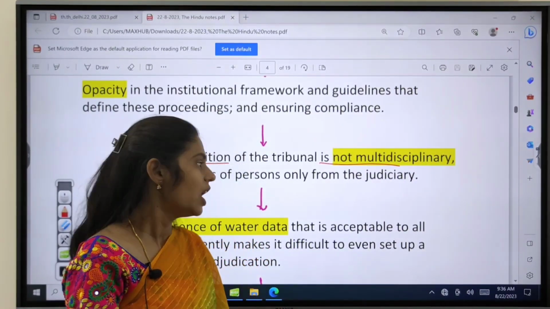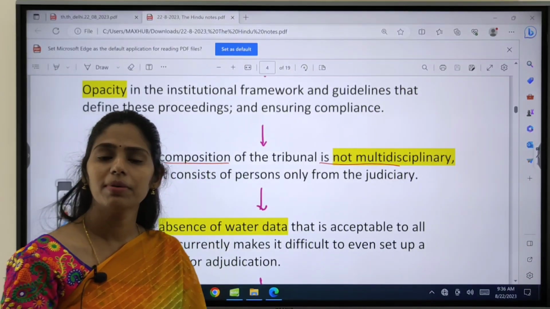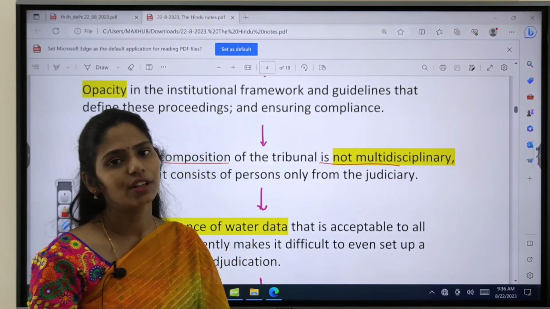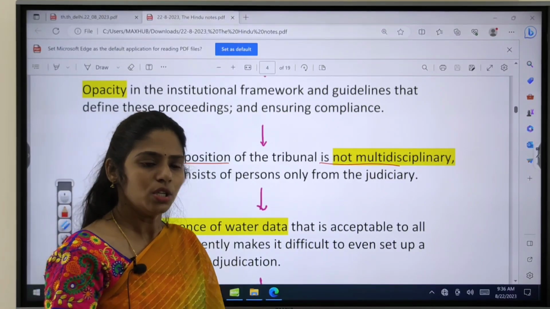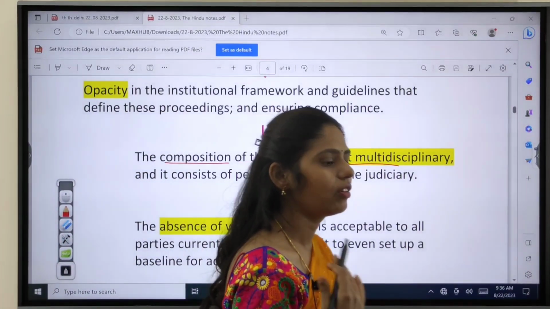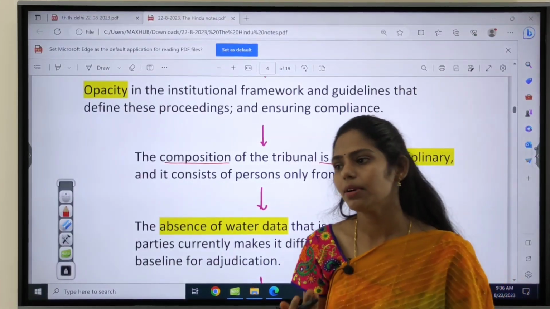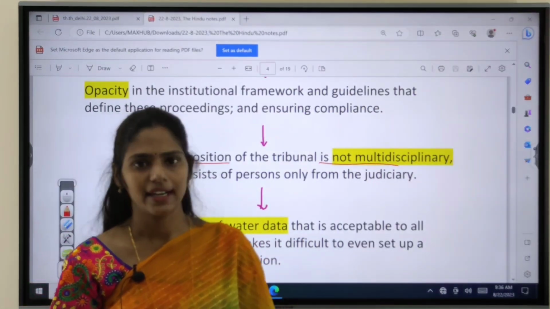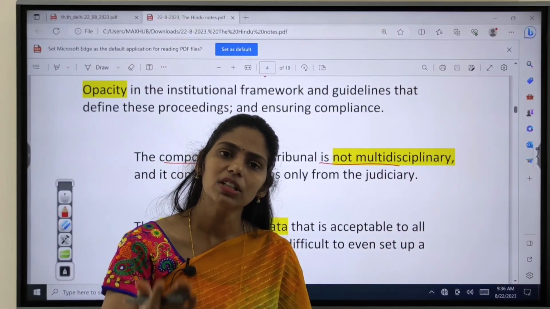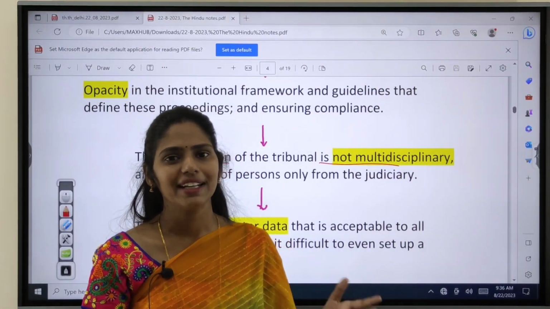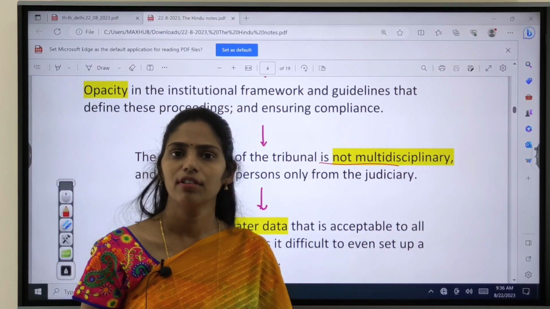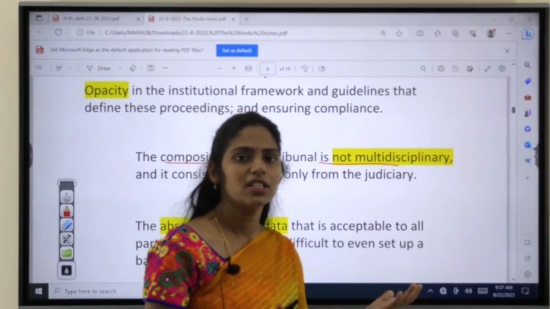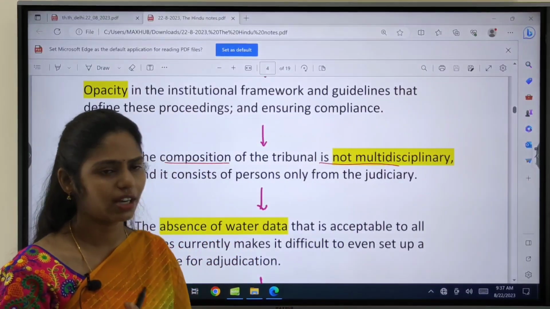And one more important problem here is the lack of data regarding water availability, because sometimes we have good monsoons, and sometimes we do not have good monsoons because of El Nino and La Nina conditions. If we have a good amount of rainfall, automatically the flood water inflow will be high, and if there is deficit rainfall, the water will be less.